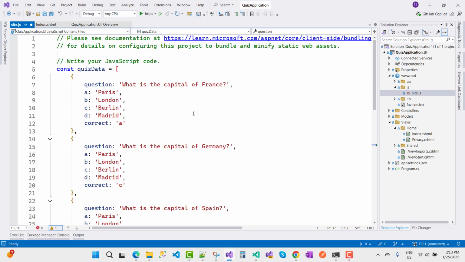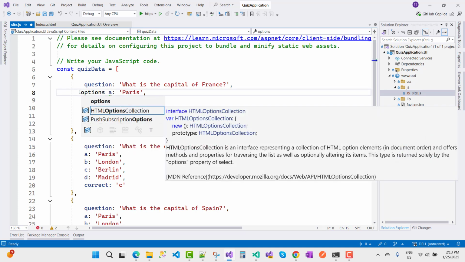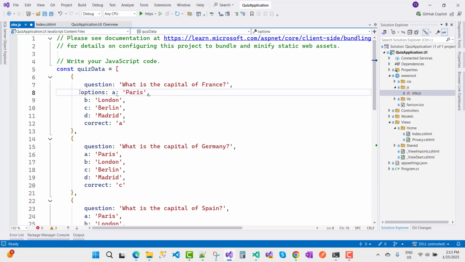Everything is fine: we have the question, what is the capital of France. Now I'm going to add options. Options is also a type of array, so you can take an array here, and each item is separated by a comma. The array is closed here.